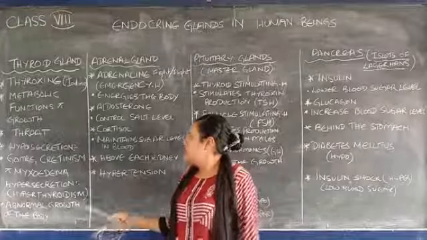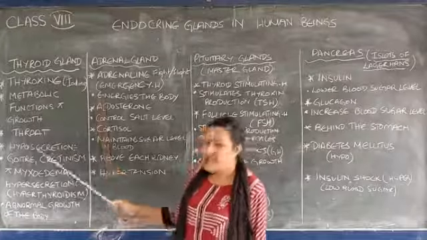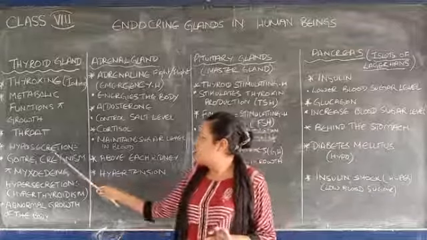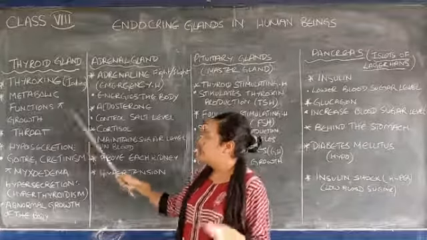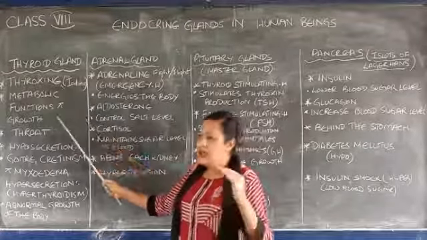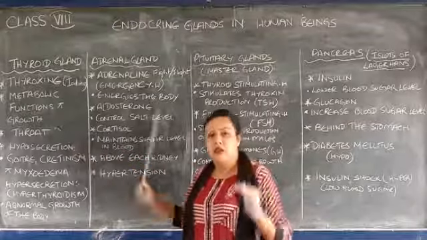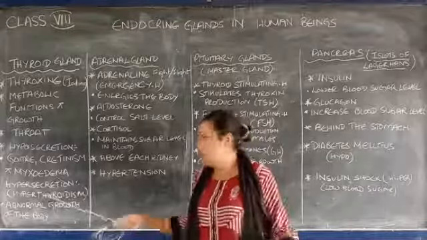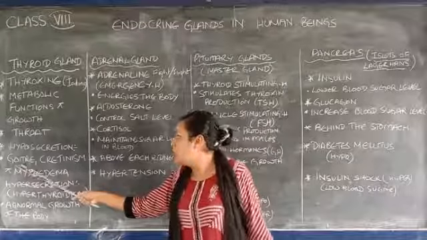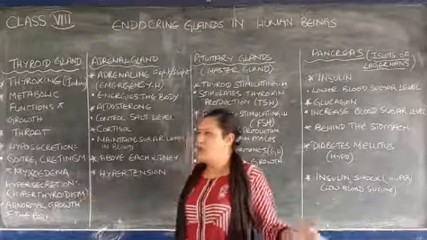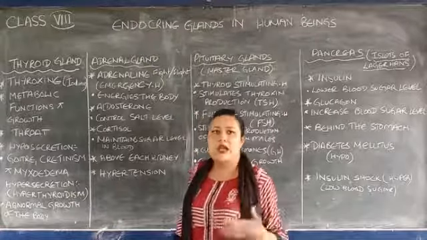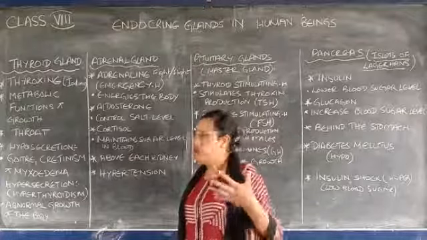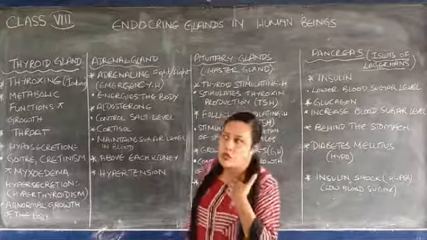Suppose this thyroxine is secreted in lesser amount. It is known as hyposecretion. If the thyroxine hormone is secreted in less amount in your body, the person will suffer from a disease known as goiter. It is due to lack of iodine in your body, in your blood. Here the symptom you can see is the swelling of your throat.